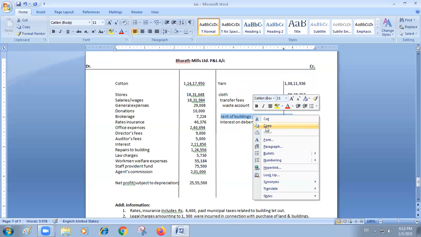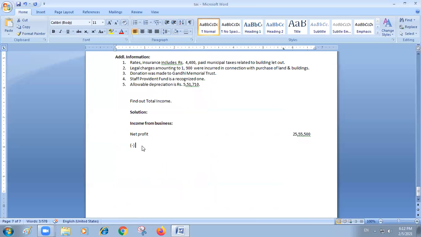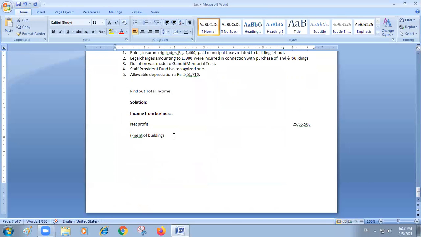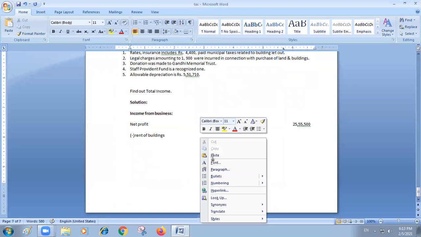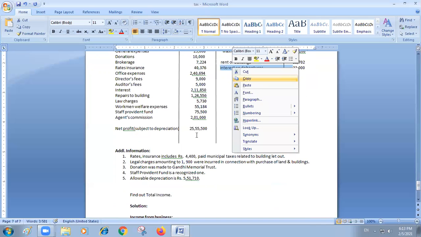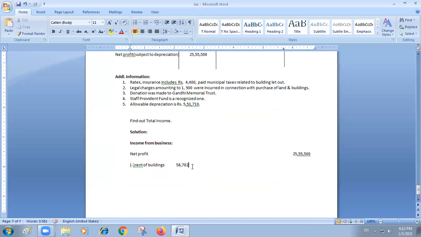So rent of buildings, I am deducting from this net profit. The amount is 58,702. That I am deducting from this one. Similarly, interest on debentures should not be shown here. I am also going to deduct that amount.